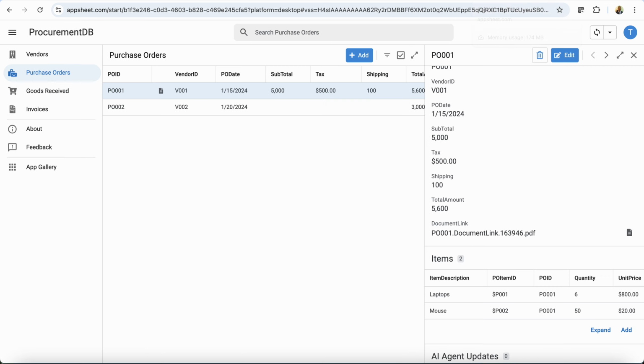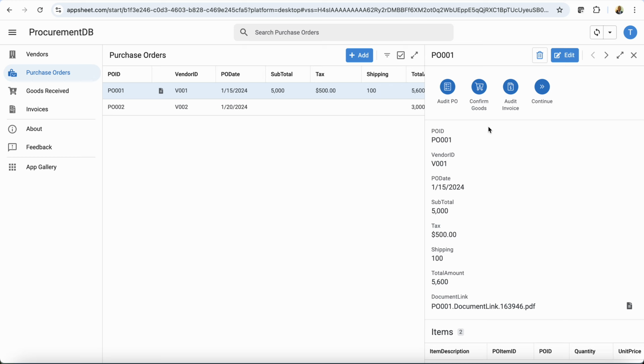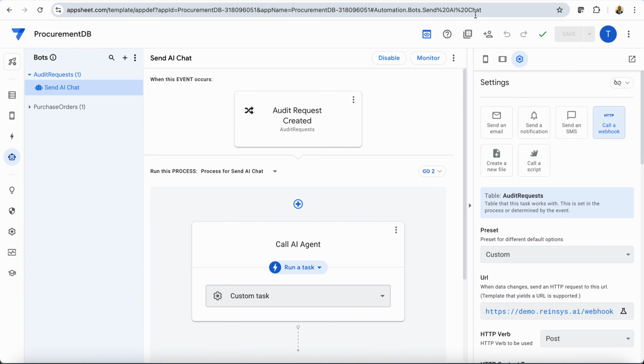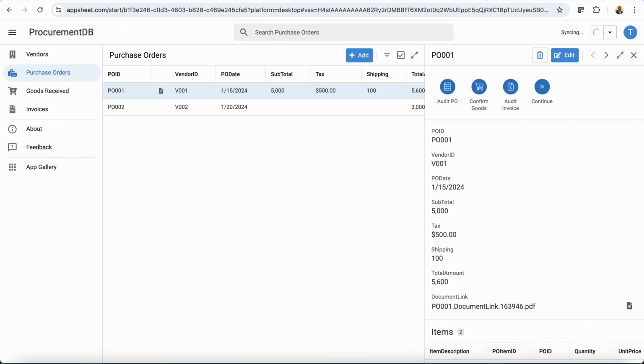So let's look at the application. This is the PO itself. We can do the audit directly from here. And once we click on this audit PO, it's going to use the bot that we've configured here and pass that message to the agent. And the agent will create a session for that particular transaction and perform the audit. Now, because this environment is not production, this is just AppSheet, it may not be as fast as it should be. But imagine by the time you integrate this into your ERP system, some blazing fast clouds, the responses are going to be very much faster.